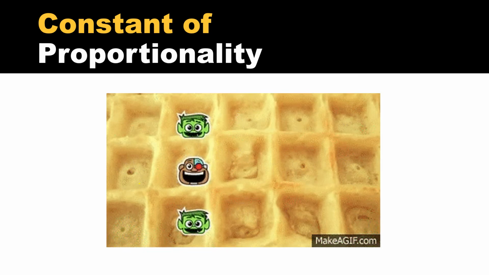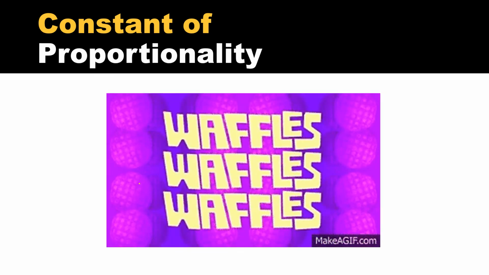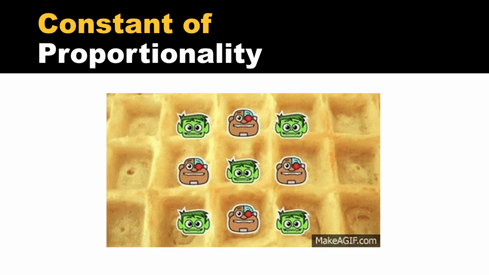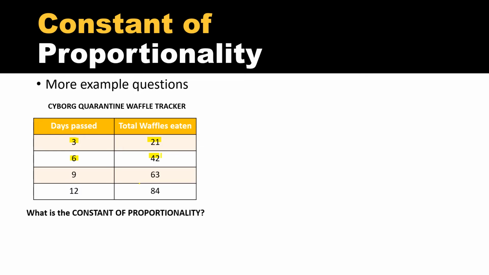Waffles, waffles, waffles. Beast Boy and Cyborg love waffles so much, we're going to continue to use this theme for our next question. This time, however, we're going to talk about Cyborg. Cyborg, during quarantine, has been recording the number of waffles he ate, but he's only been writing it down every 3 days. So if you look, after 3 days had passed, he'd eaten 21 waffles. After 6 days has passed, he's eaten 42, and so on. The question I'm asking you is, what is the constant of proportionality for this table of data?